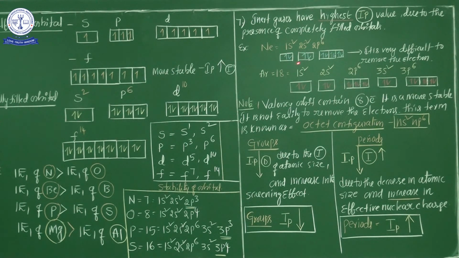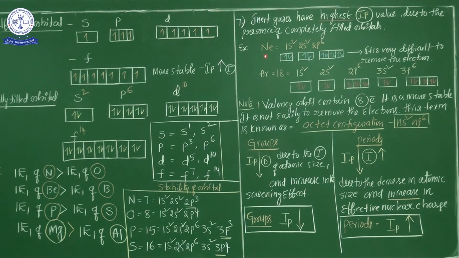Here the s orbital is also the same, completely filled. Even in the p orbital, 6 electrons are there. It's very difficult to remove the electron. That's why from the inert gases it's not easy to remove an electron, due to the completely filled orbitals. Completely filled electrons are present in the orbitals.